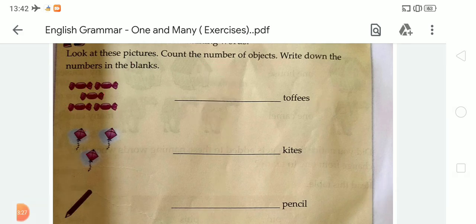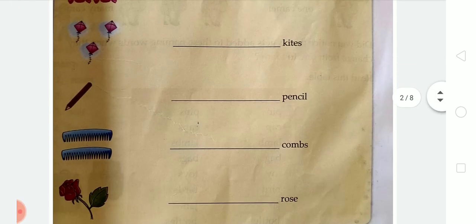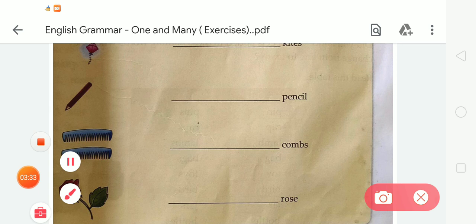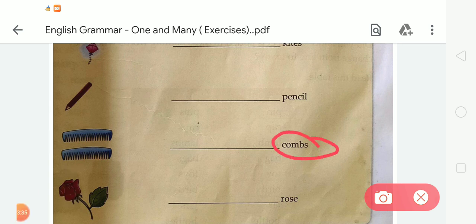Okay. Now the next is comb. There are a total of 2 combs. We add s at the end of this word, so it will change into the many form. Here there are a total of 2 combs, so we write the number 2. Okay. Now the next is one rose. We can see there is no use of s or es because it is one in number. So we write only 1 here.